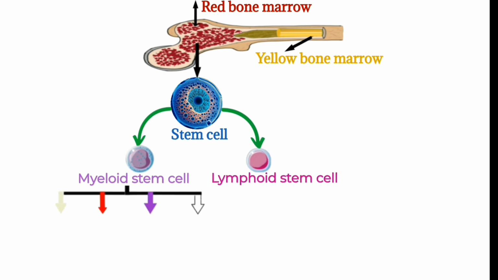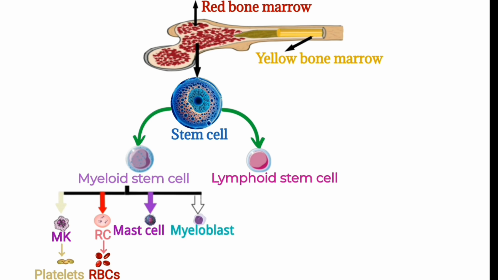Myeloid stem cells further divide into megakaryocytes. These megakaryocytes further differentiate into platelets and reticulocytes. Reticulocytes further differentiate into red blood cells and mast cells. And the last one is myeloblast. Myeloblast further differentiates into neutrophils, eosinophils, basophils, as well as monocytes.